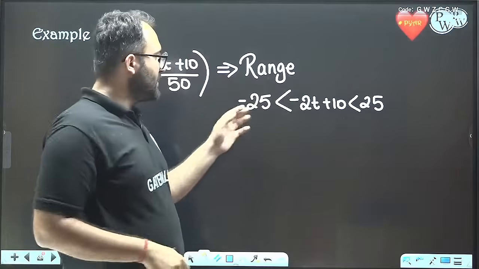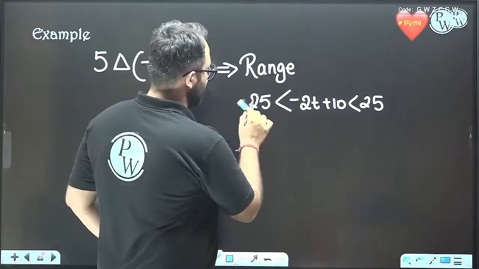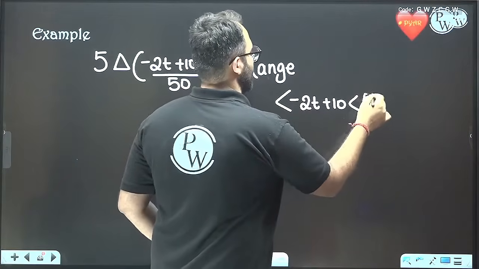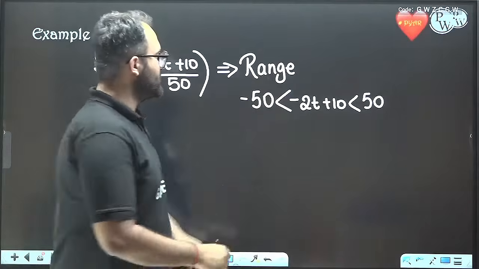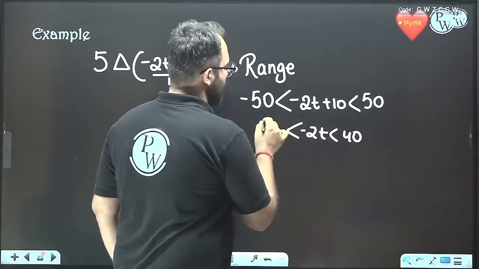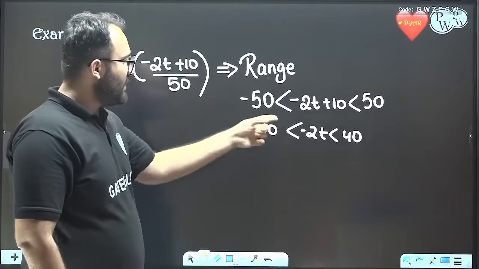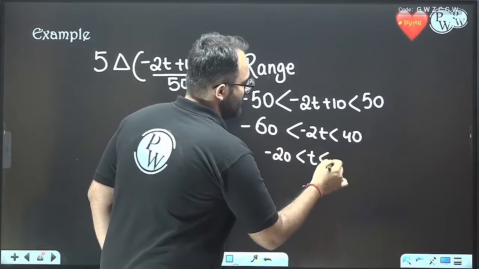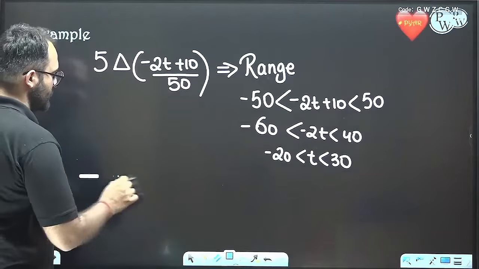Okay, this is the range, and we'll subtract 10 from, oh sorry, denominator by 2 we don't have to do. Here we have only denominators. So it is 50 and minus 50. Subtract 10 from both the sides, we'll get 40 and 60 minus. Now we'll divide by 2 and we have a minus sign also, minus t. So we'll get minus 20 to 30. So we'll get a triangle from minus 20 to 30.